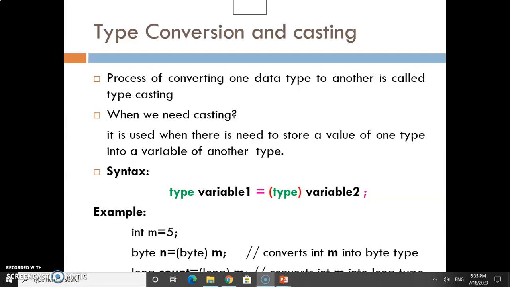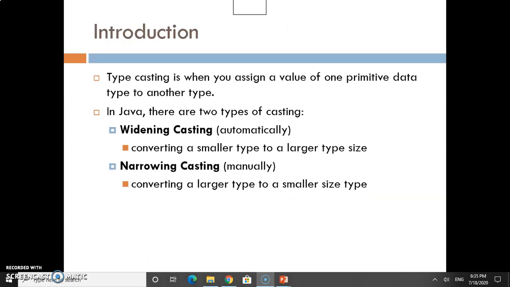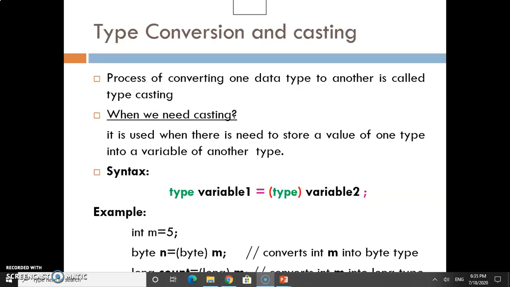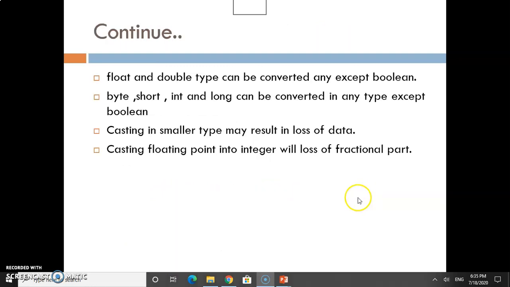For example, suppose we have declared a variable having the value 5. I want to convert this integer variable m into a byte value. Then I will have to write byte m. It means I am converting this integer m into a byte type. Here you can see I am converting the variable m, which has the data type integer, into a byte type according to the declared syntax.